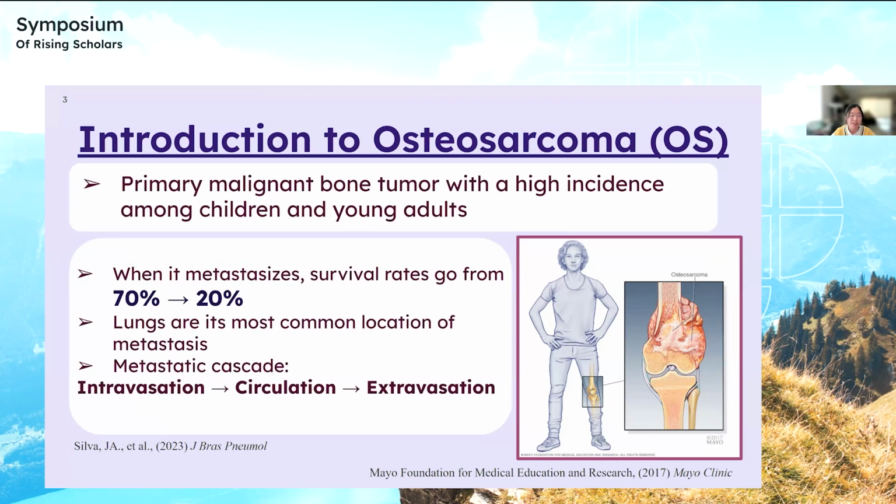that create new bone. I first became interested in osteosarcoma due to its high incidence among the adolescent and young adult population, and I found that when it metastasizes, survival rates sharply plummet from 70% to 20%. And as one can see from this, when osteosarcoma or any other cancer reaches that state of metastasis, the patient's life is definitely put in a higher degree of danger. And I also found that lungs are the most common location of metastasis. So that's how I arrived at this topic.